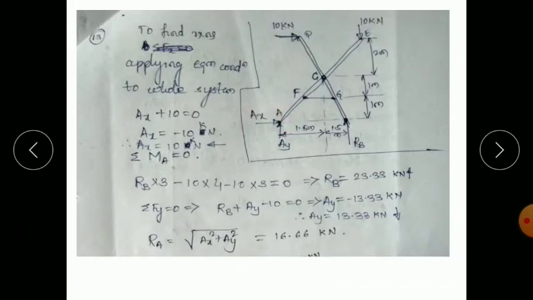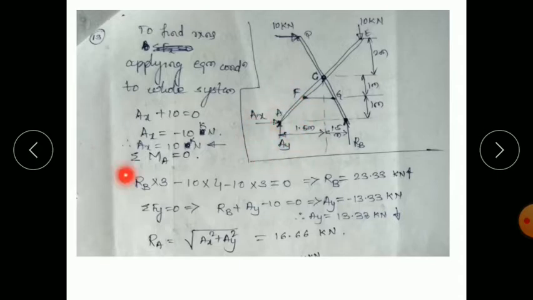Next again, suppose you take the next condition, summation of Fy equal to 0. So what happens there? Ay plus Rb minus 10. So in that equation there will be two unknowns, Ay and Rb, so we cannot solve the equation. So better we go for the moment at point A equal to 0.